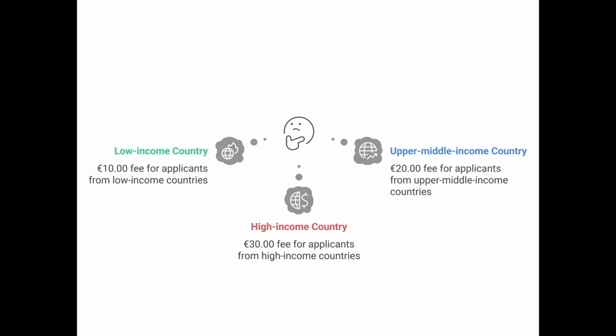So if you are applicants from low income countries and lower middle income countries, you have to pay 10 euros for the application fee, whereas applicants from upper middle income countries have to pay 20 euros. Those who are coming from higher income countries have to pay a 30 euro fee for the application. Make sure to check your country's classification before applying. The link to the official document is in the description. And the University of Pisa follows the World Bank classification for the income levels.